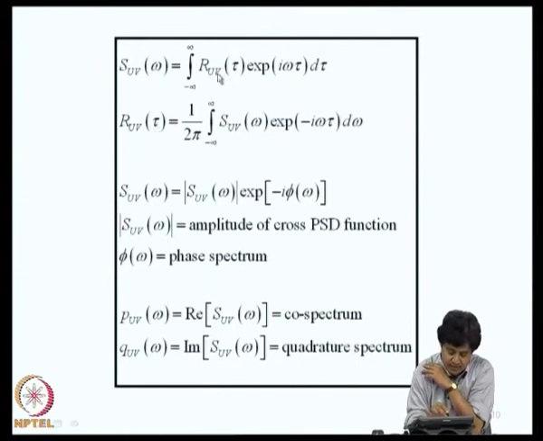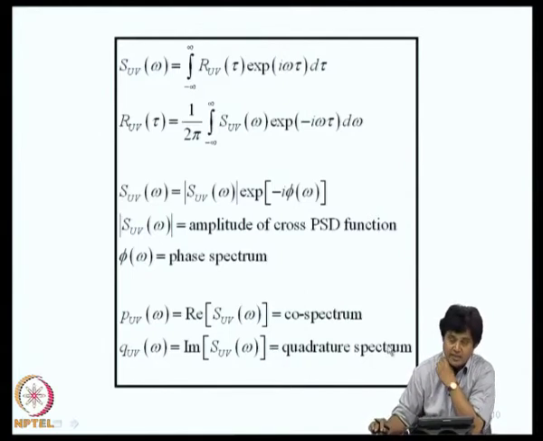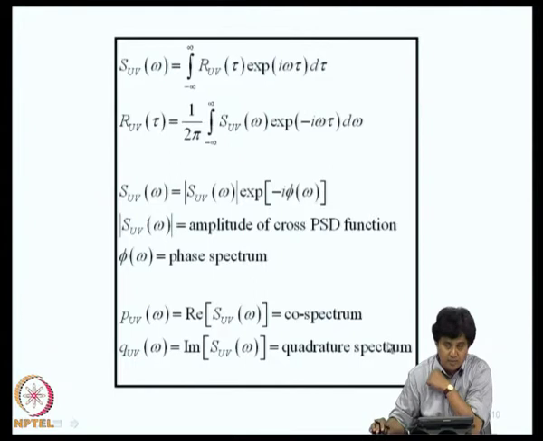Since this is not a symmetric function, SUV of omega will have a non-zero real part and an imaginary part, and we can write it in the polar form as an amplitude and a phase. This amplitude we call the amplitude of the cross PSD function, and this is the phase spectrum. The real part of SUV of omega is called the co-spectrum and the imaginary part is known as the quadrature spectrum. This is a nomenclature. Later on when we model earthquake loads using multiple random processes, we will have occasion to use some of this nomenclature.